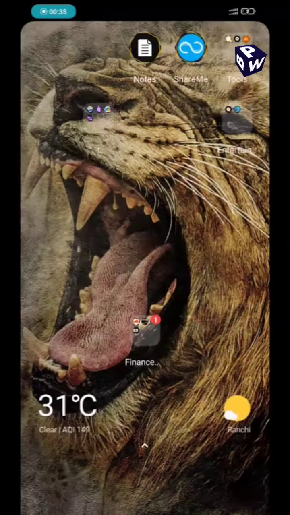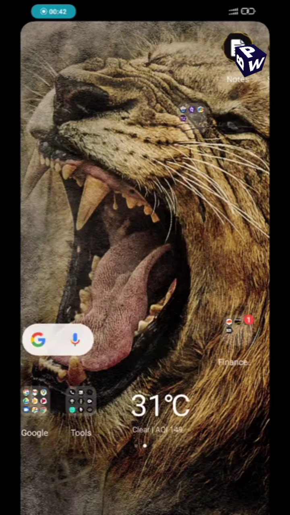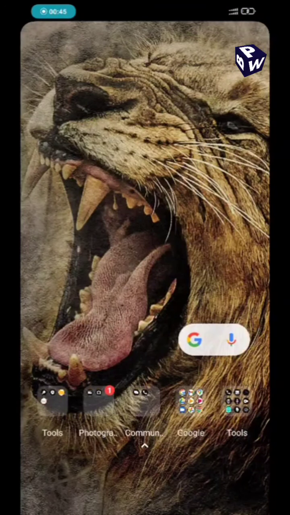So this game is not so hard to play but a bit technical, you can say, because this game is based on the knowledge of the stock market. So let's move on. Let us see how this game can be played.